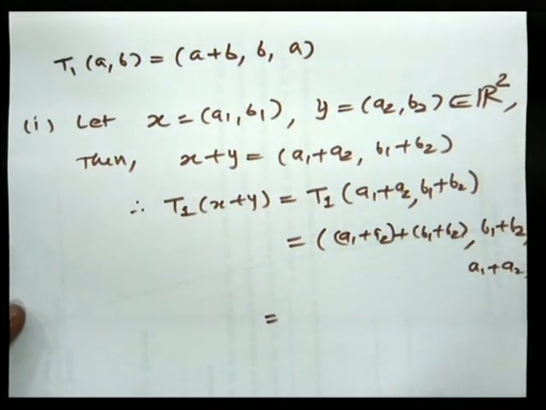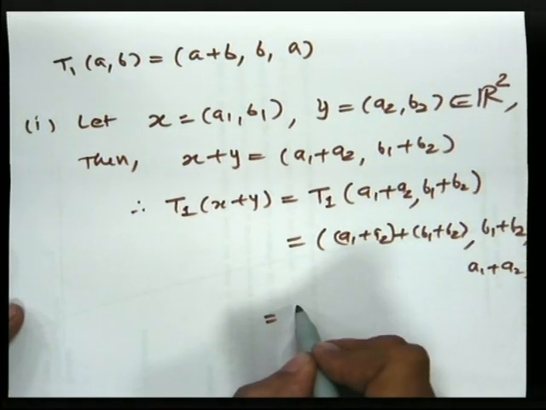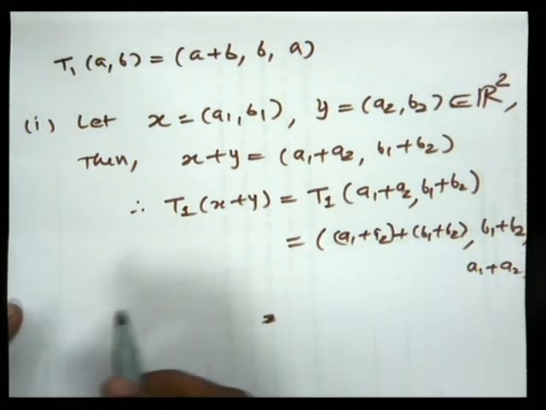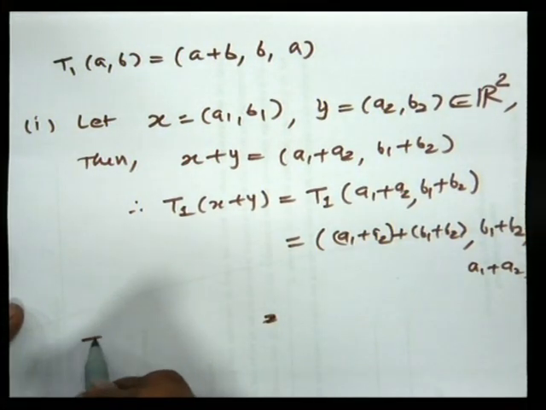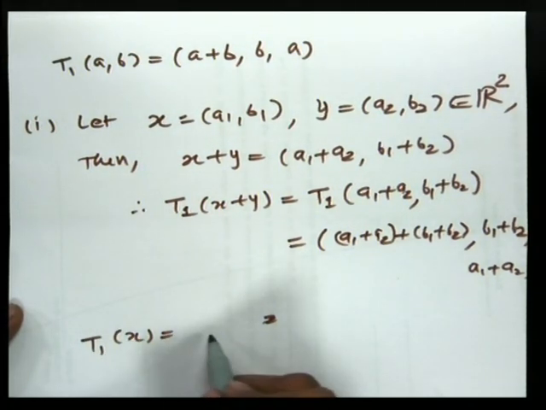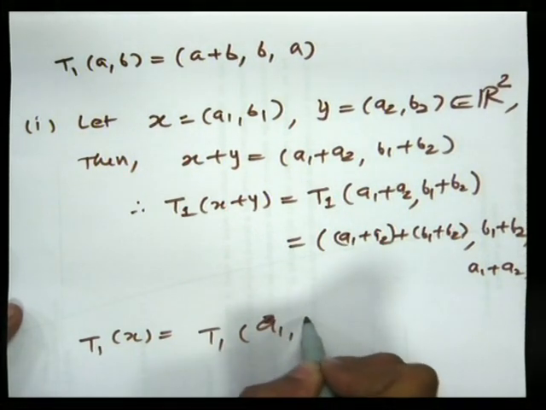Now on the right hand side, T1 of x is T1 of (a1, b1).